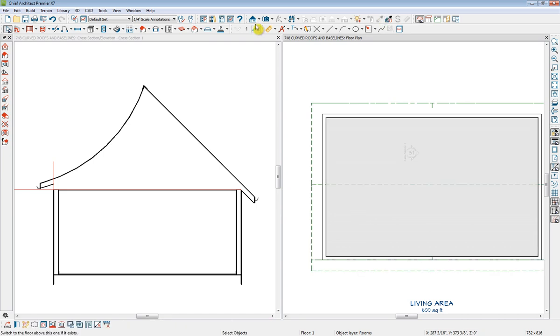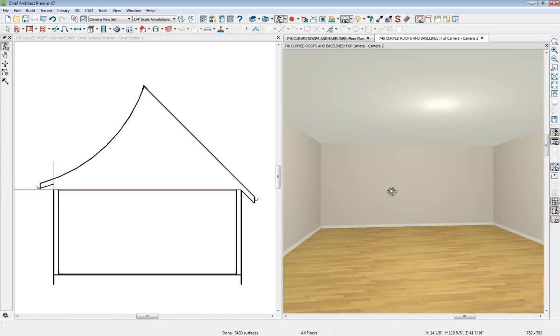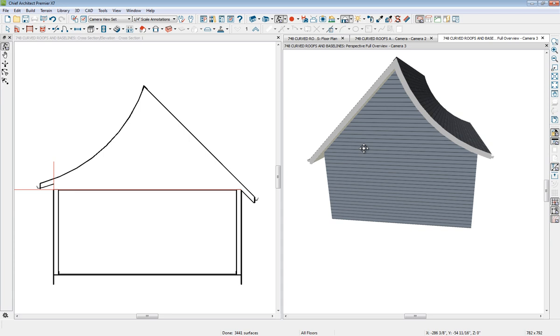Now if we take a camera view from inside, you can see that we have a clean corner with no roof projecting into the room. And from the outside, you can see a curved roof plane joined at the ridge with a straight roof plane.